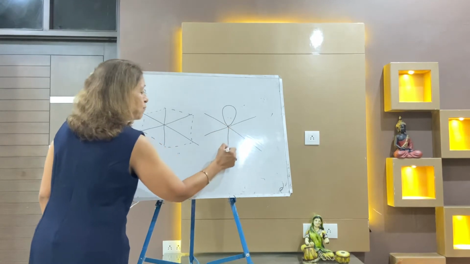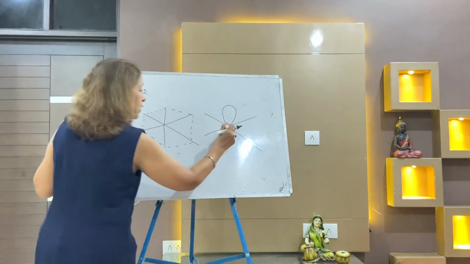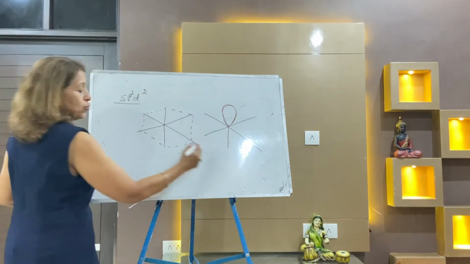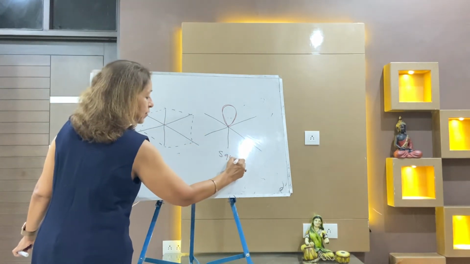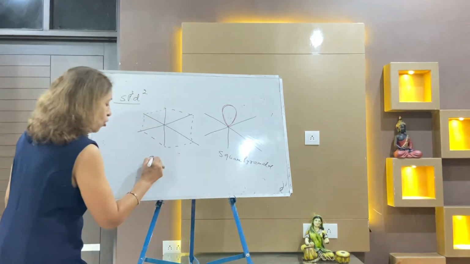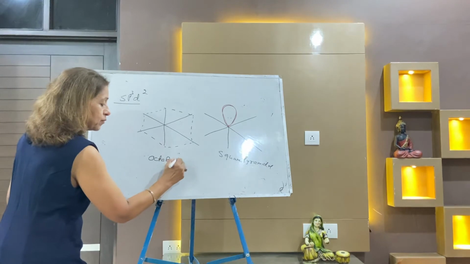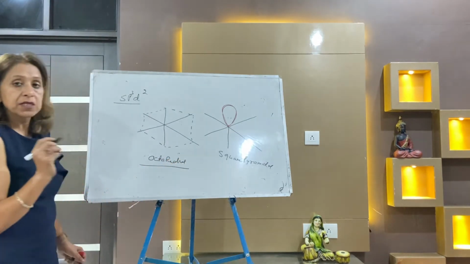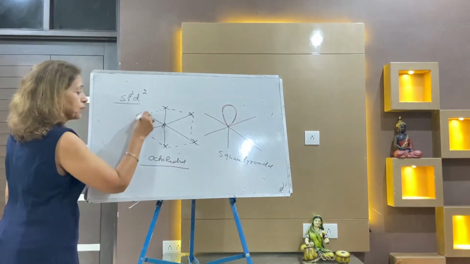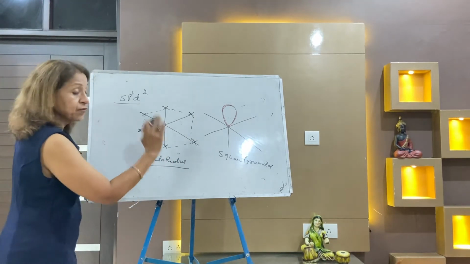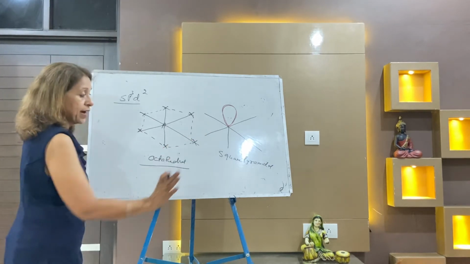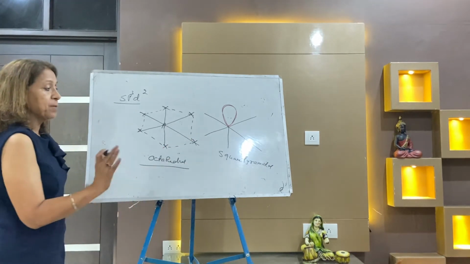Now I'm taking one lone pair. There are five bond pairs and one lone pair. It is square pyramidal geometry. Square pyramidal, and the other is pure octahedral. Pure octahedral has six bond pairs, AX6 type. Here it is AX5, but the hybridization is sp3d2, so we will draw octahedral type. So it's square pyramidal.